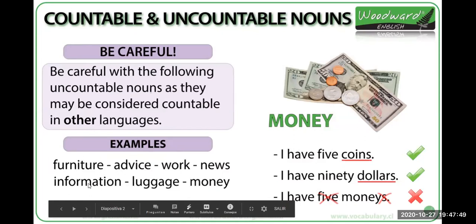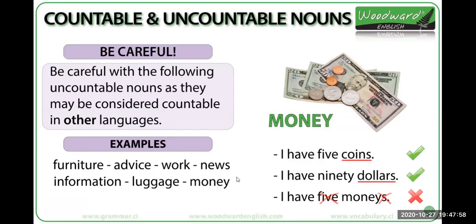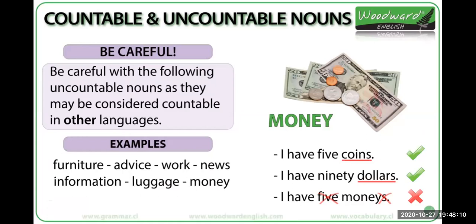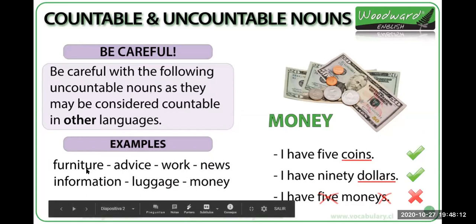Furniture, information, luggage, and money. Okay, all these words are uncountable. And in Spanish, they are countable, most of them, right? Furnitures, yes, we can say furnitures in Spanish. Muebles, ¿cierto? En inglés solo es furniture, no tiene forma plural.